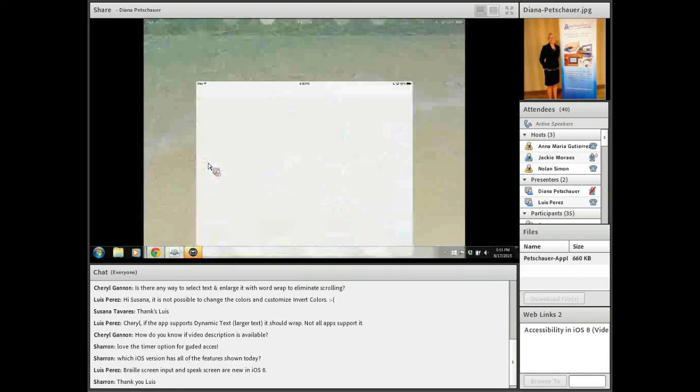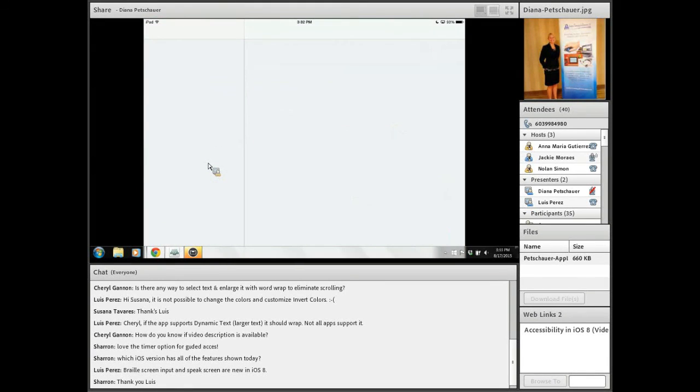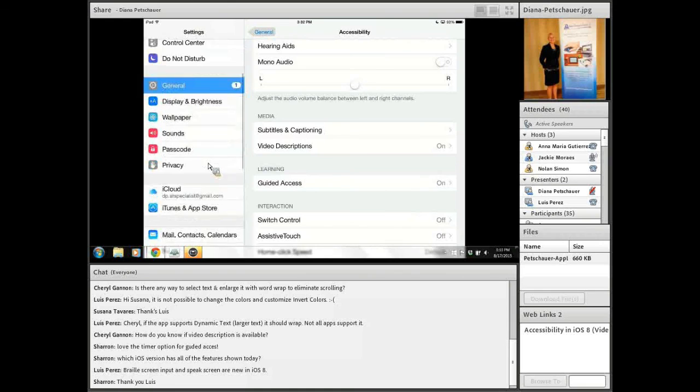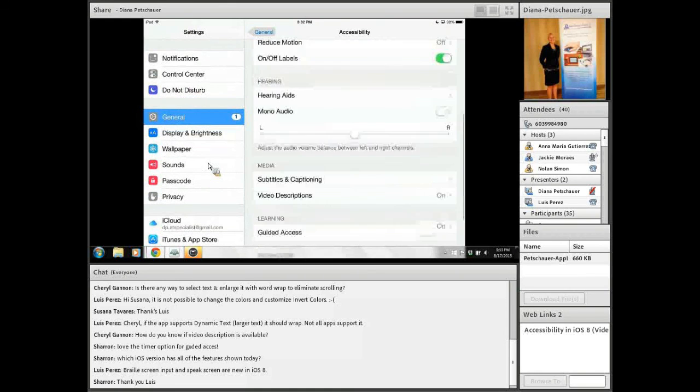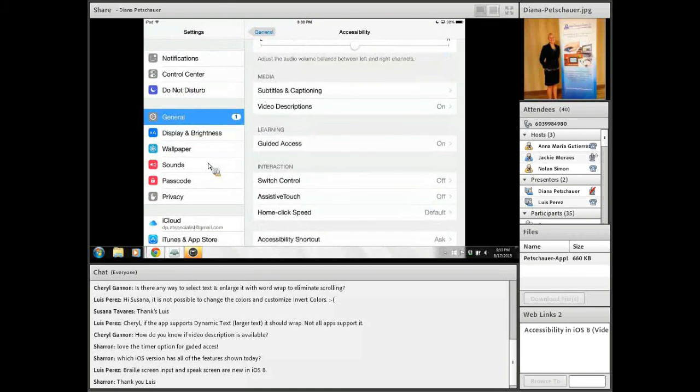So we're going to go back to our settings. And again, left-hand side general, right-hand side accessibility. Just to give you a brief overview of most of the accessibility settings that are built into an iOS device right out of the box, before you even add any apps, that make these devices so accessible to individuals with disabilities.